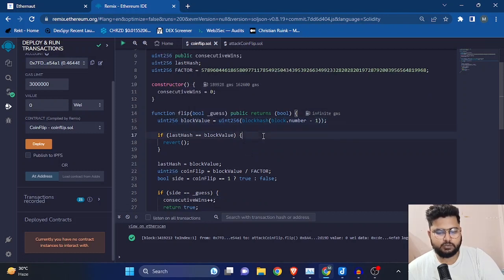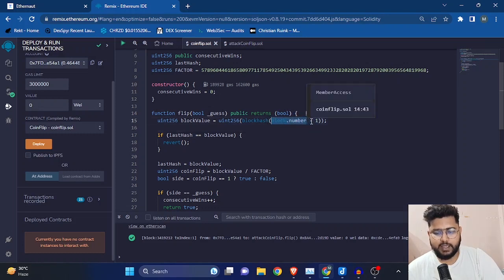Going on to the flip function, it takes in a guess, which is a bool, true or false, and returns a bool. Here we have this particular line with block.number - 1. What this signifies is, let's say you have sent a transaction with your guess, and that transaction is not yet mined in the current block.